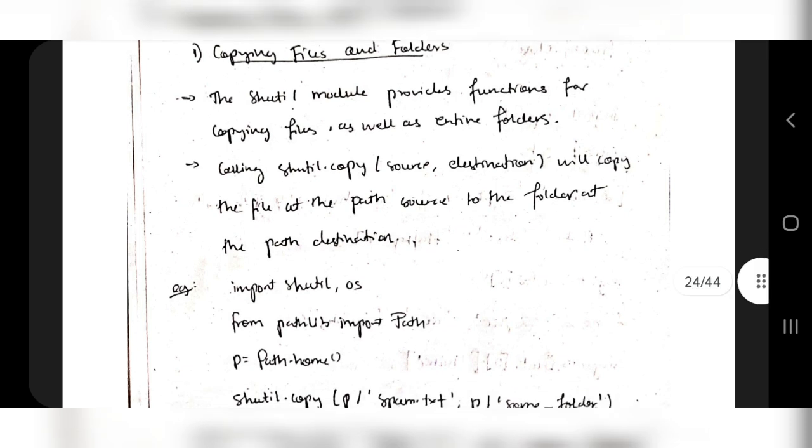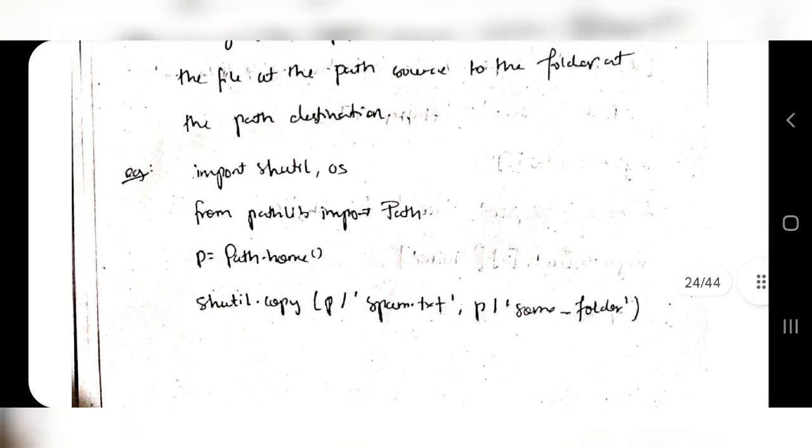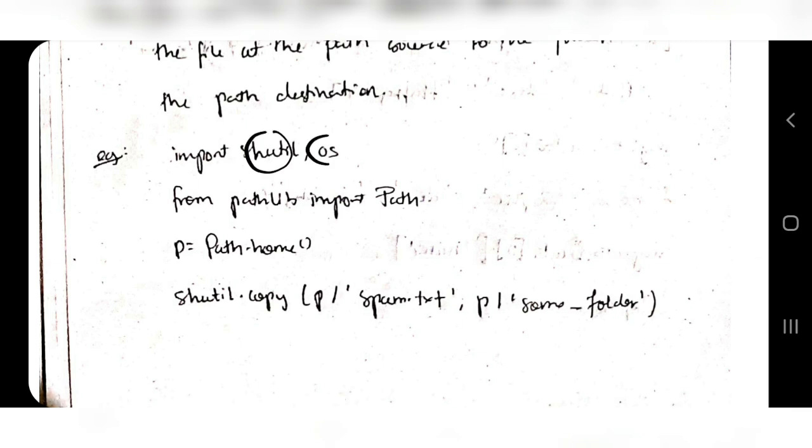So how can you do it? Using shutil.copy, and the syntax is source to destination. What you are copying and where you are storing, those two should be specified. So this is the example which you have to give. Import shutil and os. So two modules are imported, shutil and os, and from pathlib import Path. Path is also imported. So first, what you are taking is the current path.